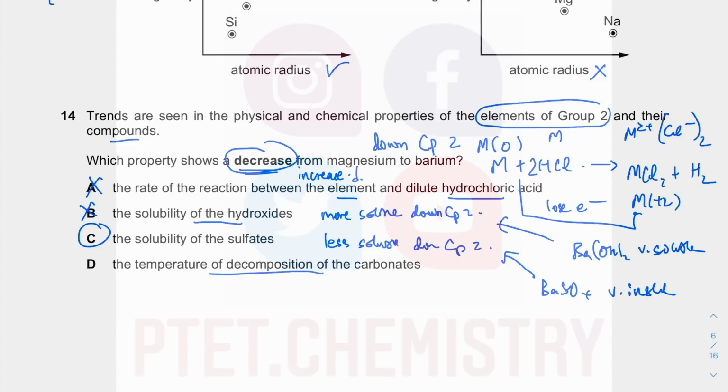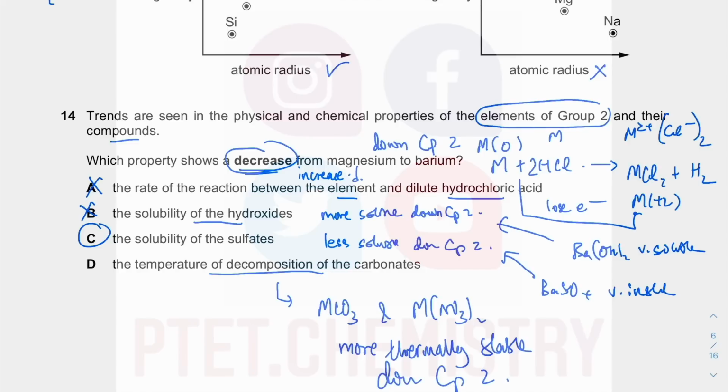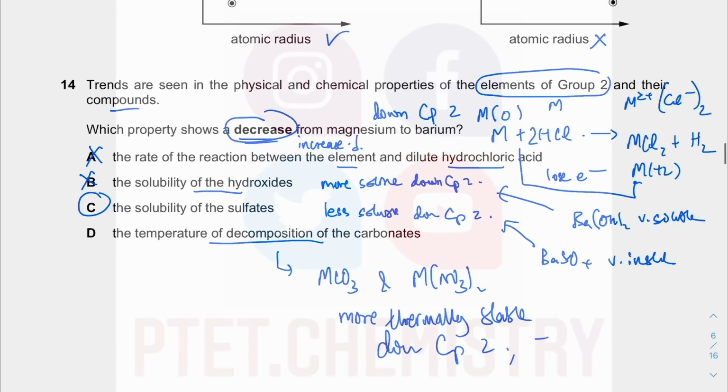Temperature of decomposition. The carbonates of group 2, you can label as MCO3. And also the nitrates become more thermally stable down group 2. Because they become more stable to heat, it requires a higher decomposition temperature, higher temperature required before they will decompose. Although these trends are required to be stated at AS level, at least for paper 1 and paper 2, you'll be expected to explain them in your A-level paper.